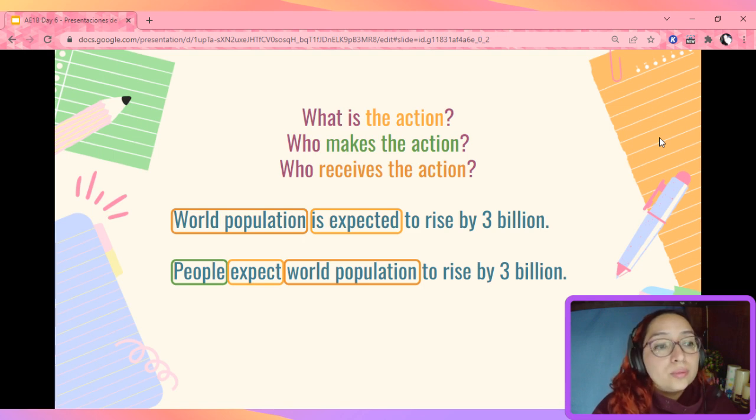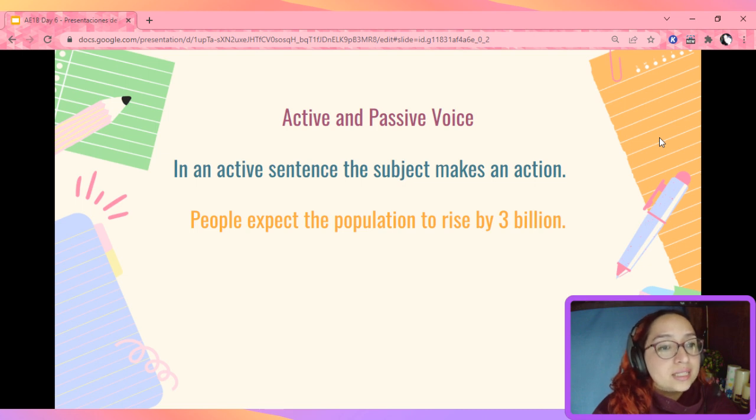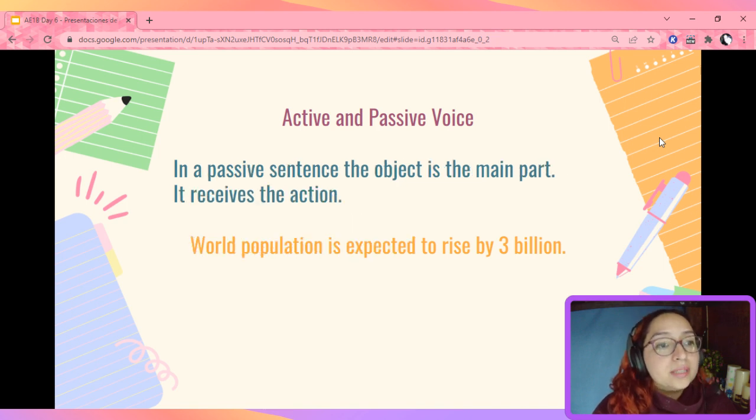Now, as you can see, only in one of the sentences I have a doer, somebody who's making the action. Let's take a look at this and how this works. We're talking about active and passive voice. Now, in an active sentence, the subject makes an action, like, people expect the population to rise by 3 billion. As you can see, people is the doer. Now, in a passive sentence, the object is the main part of this sentence. It receives the action. World population is expected to rise by 3 billion. As you can see, world population does not do the action, it receives it.